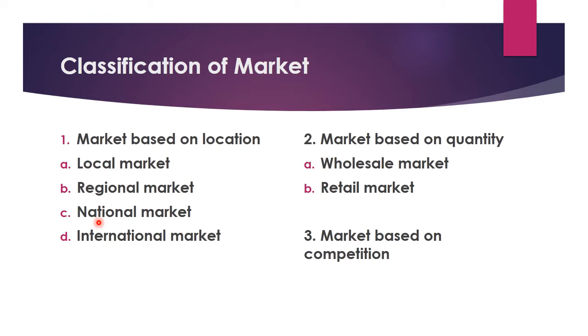This market is spread throughout various states of the nation. For example, dairy products, the sari market, or Hindi novels. If I am staying in Gujarat and I want to purchase a Rajasthani type of sari, can I purchase it? Yes, definitely, because it is available everywhere in India.